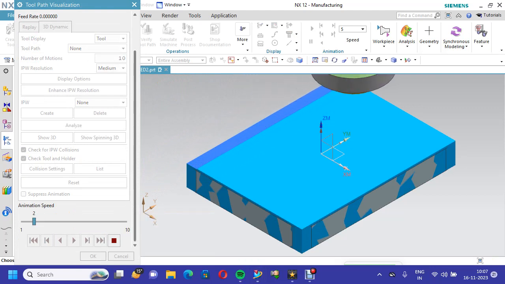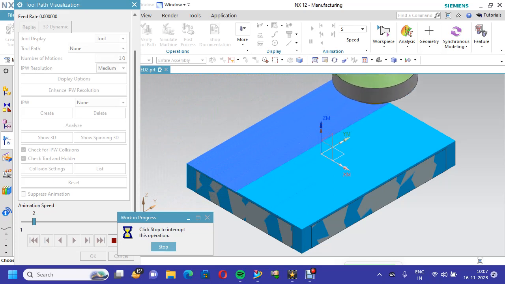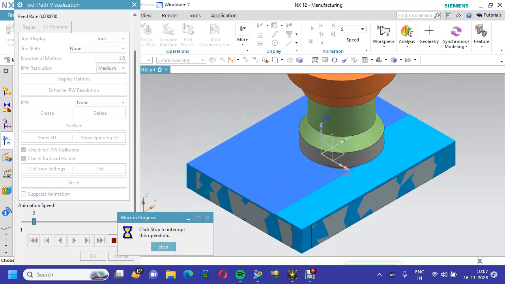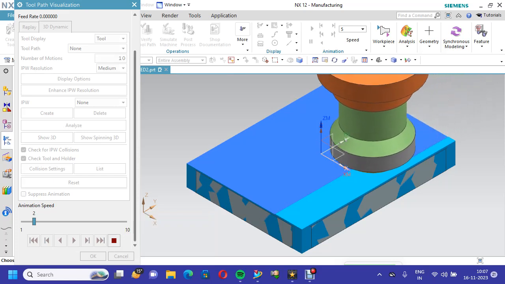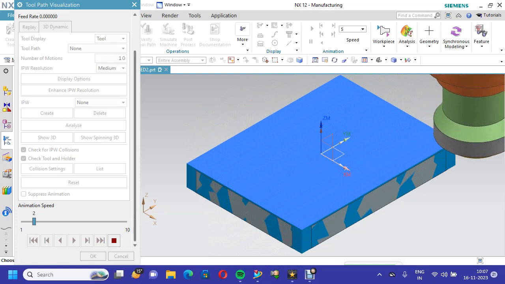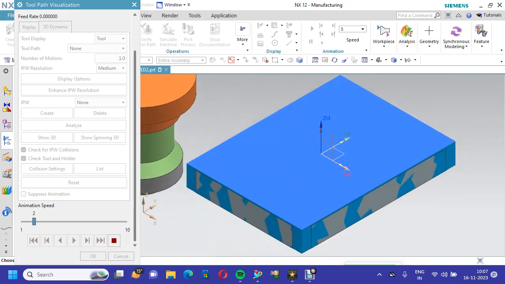This is zigzag method. Each and every time it removes 0.5 mm material from the top surface. The given blank is 2 mm, so 4 times it will take that material. Then it will go back and it will go to start position.